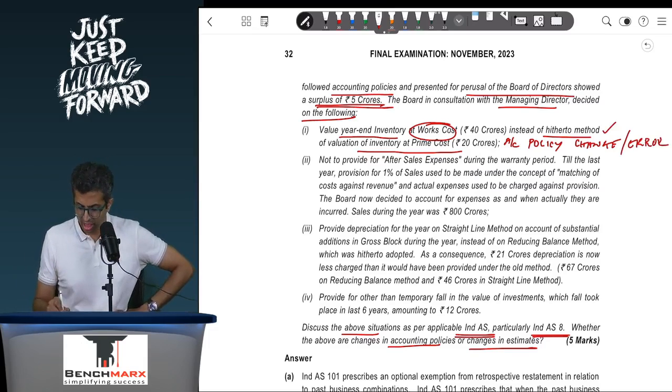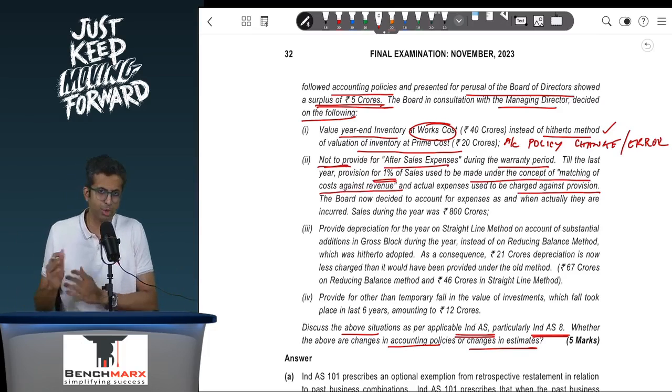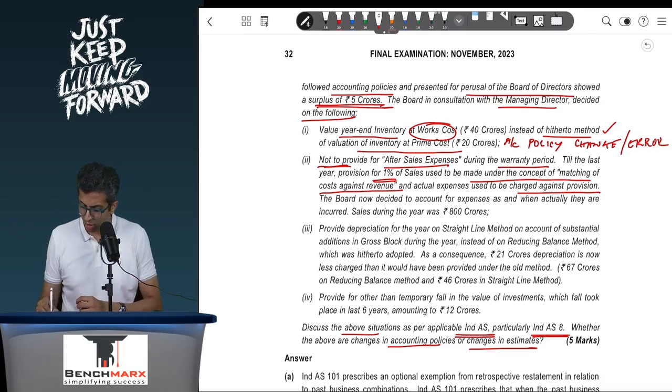Not to provide for after sales expenses during the warranty period. Till last year, a provision of 1.1% of sales was made under the concept of matching cost against the revenue. So we were taking 1% as a policy, and actual expenses were charged against the provision as and when they actually happened. The board now decided to account for the expenses as and when they actually are incurred. Sales during the year was 80 crores.